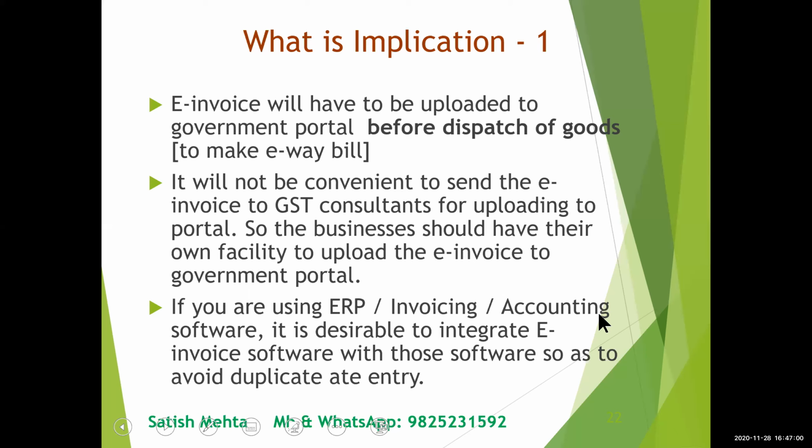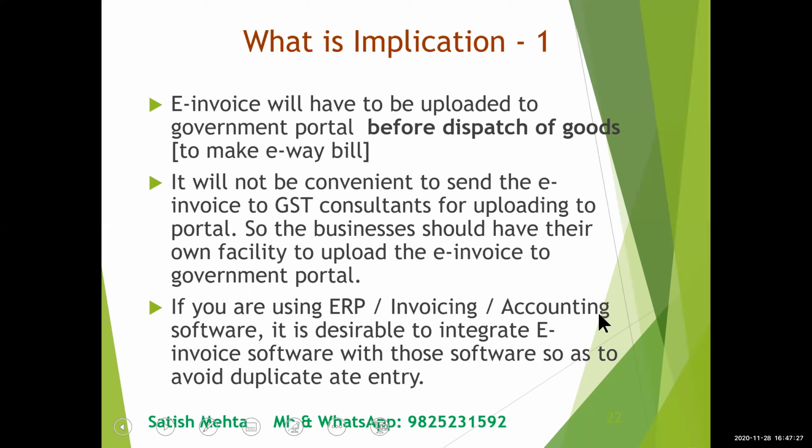Now, types of e-invoice software. One is simple API integration. API stands for Application Programming Interface. This is basically a pipeline between your ERP and the e-invoice software, and similarly from the e-invoice software to the government portal. The API does the work of connecting the three software and transferring data from one software to another.